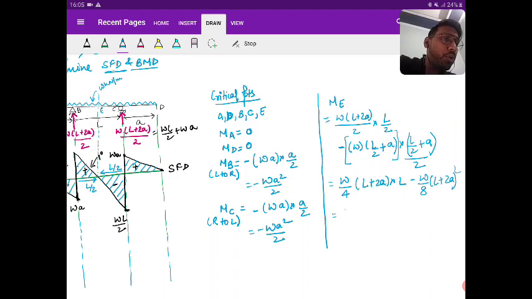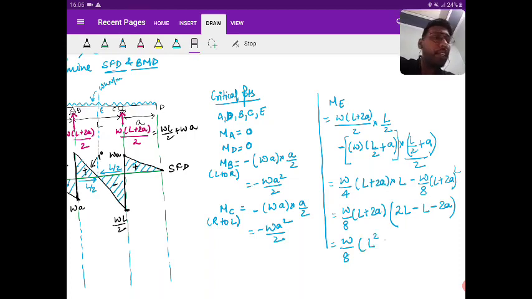So what I'm going to do, I'm going to take W by 8 into L plus 2A common. Doing this, I will get 2L minus L minus 2A. So I get W by 8 L square, or I'm writing this in the form L plus 2A into L minus 2A.